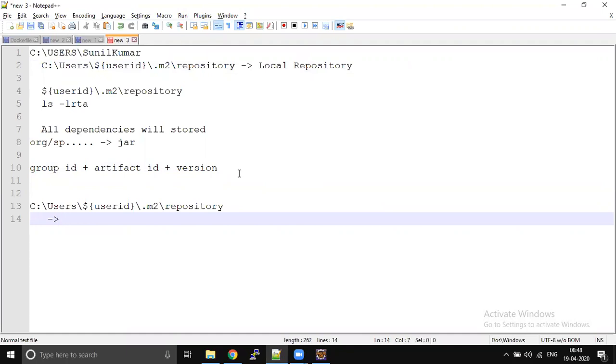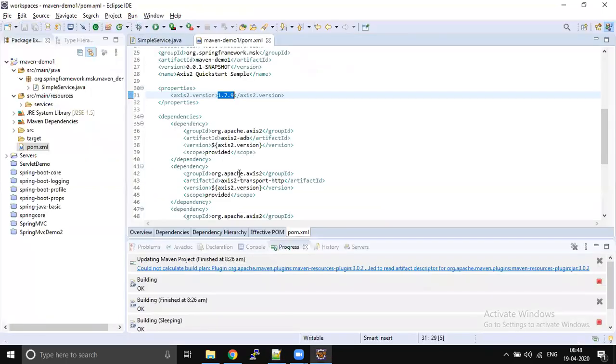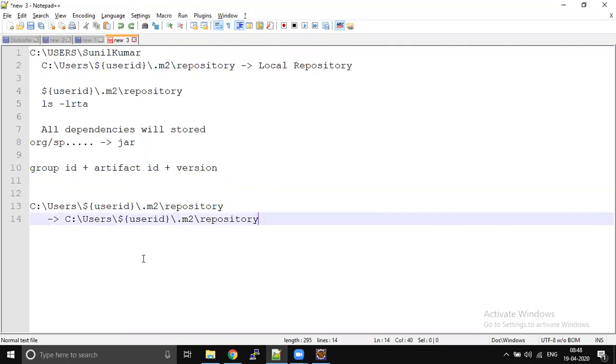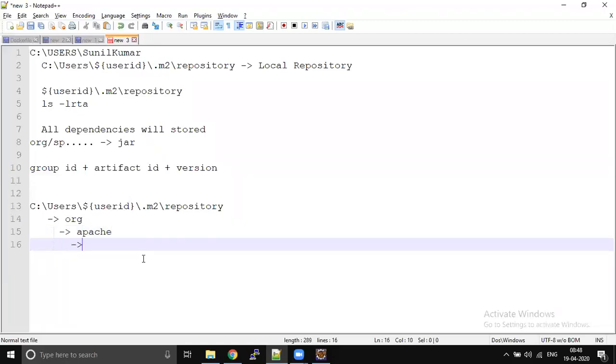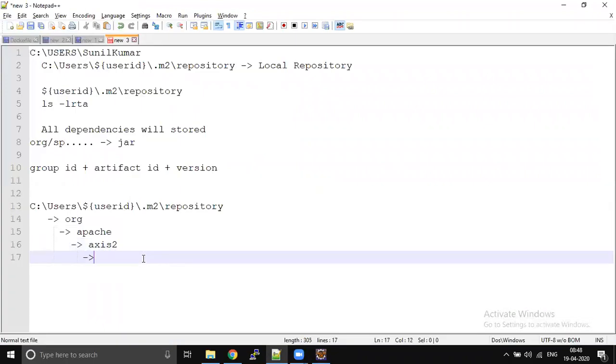Inside this local repository, without looking into the folder structure itself, I can say there is first one folder, org. Inside this there is another folder called apache, inside this another folder called axis, and inside this another folder, axis-ADB.